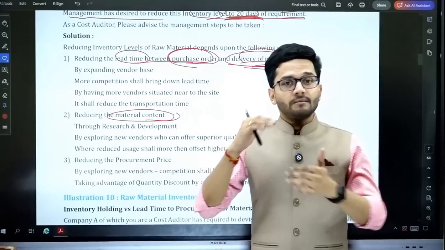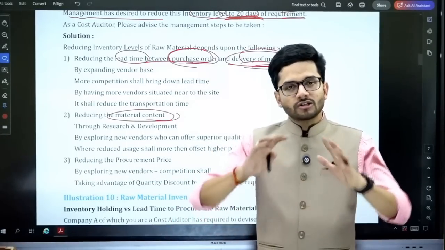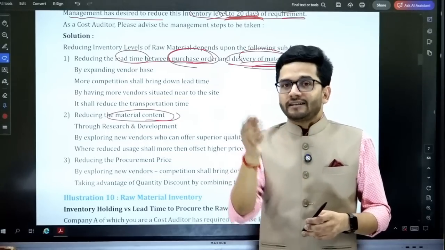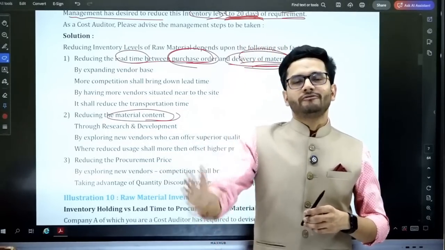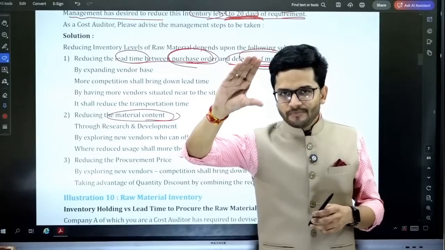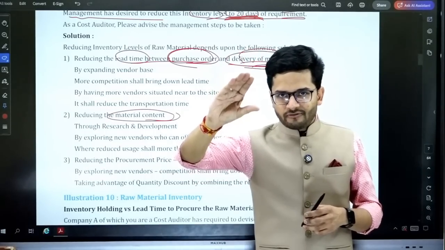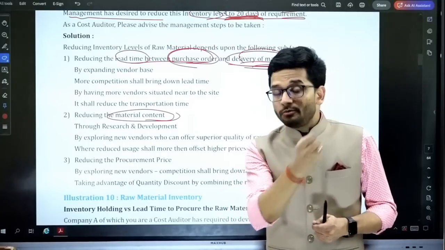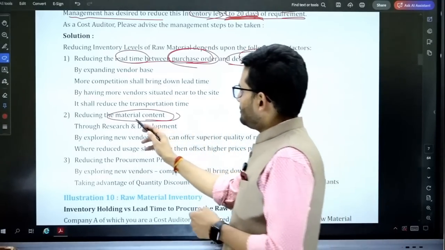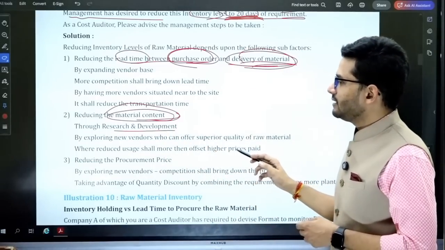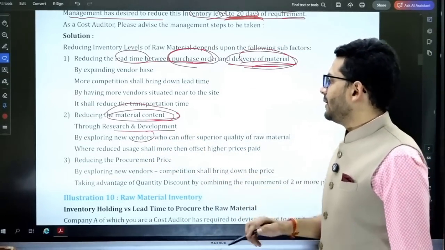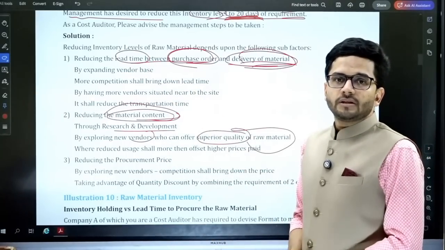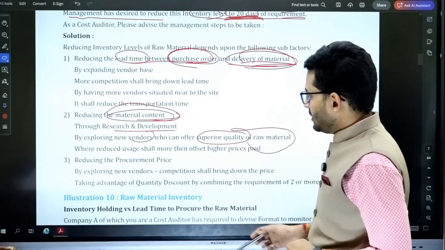I need some processing changes or raw material changes that can reduce this 2:1.5 to 1.8:1.5. If input is reduced and output is increased, then the level of inventory that we require to store will also be reduced. So through research and development, or by having new vendors who can offer a superior quality of raw material, large output is produced with limited inventory.